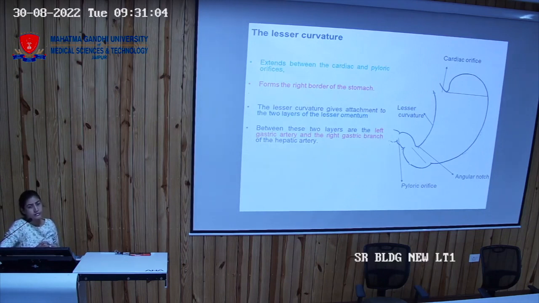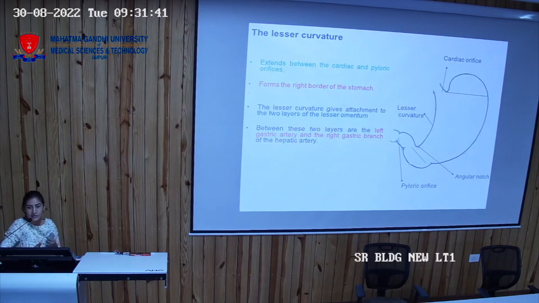Peritoneal folds. So how will you differentiate between the lesser omentum and the greater omentum? Which structure is called the policeman of the abdominal cavity? Greater omentum. It is completely covering the abdominal cavity and hanging from the lesser curvature or greater curvature? Greater curvature. So the lesser omentum is towards the lesser curvature, and the greater curvature gives attachment to the greater omentum.